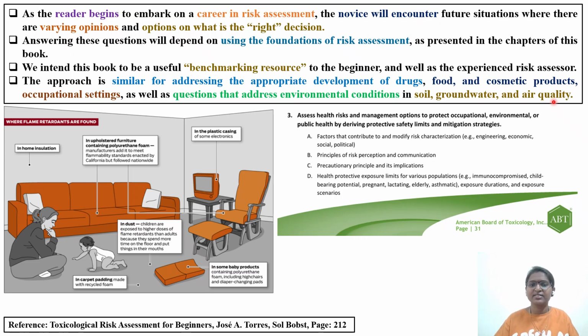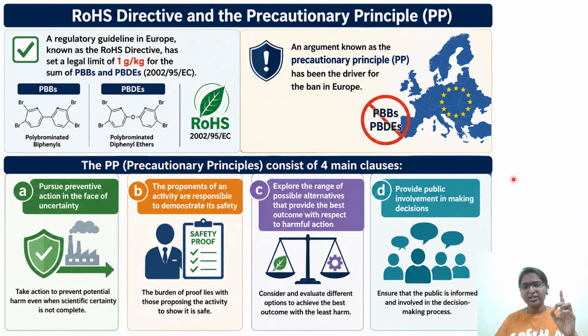Why we are discussing this is that, if you see the ABT brochure, it comes under risk characterization, section 3, precautionary principles and implications: assess health risk and management options to protect the environment and public health by deriving protective safety limits and mitigation strategies. So these are the reasons why we are discussing this. Okay, so we'll quickly see.